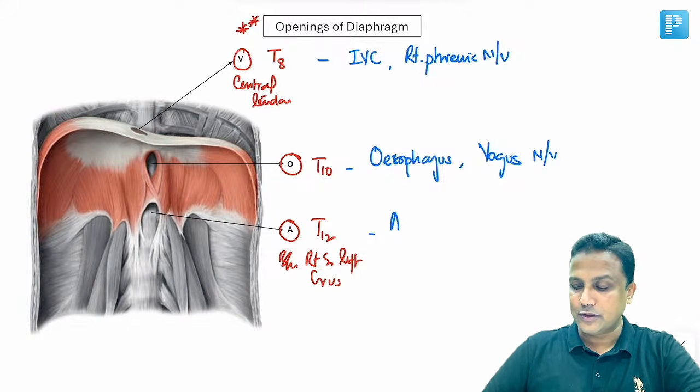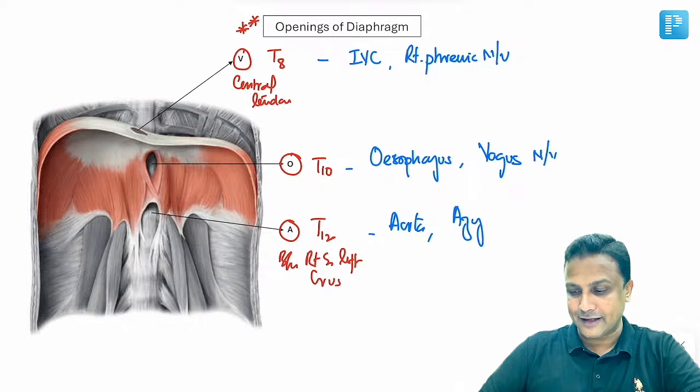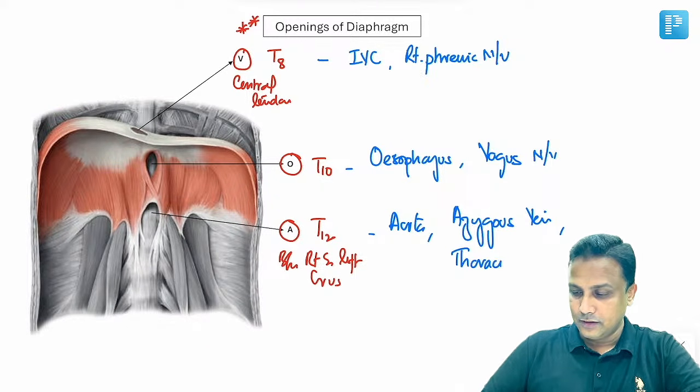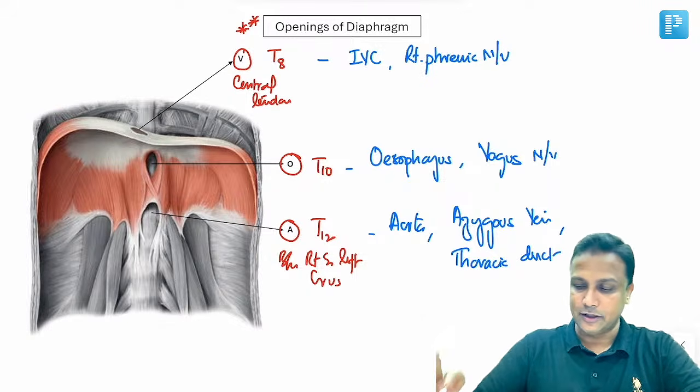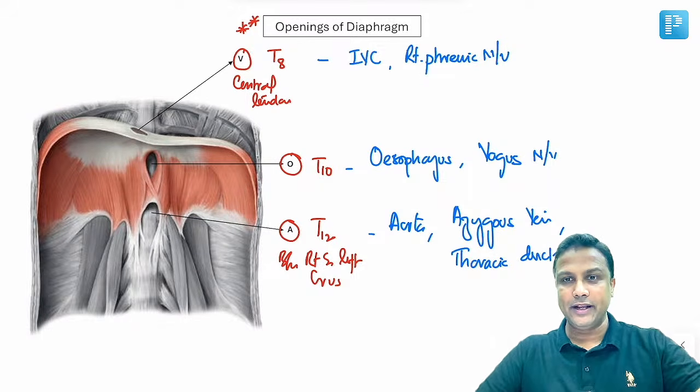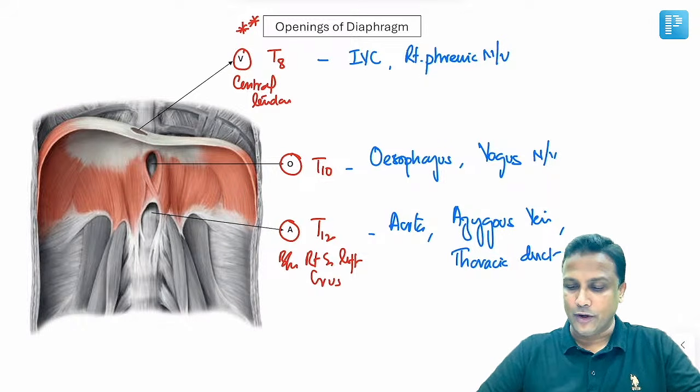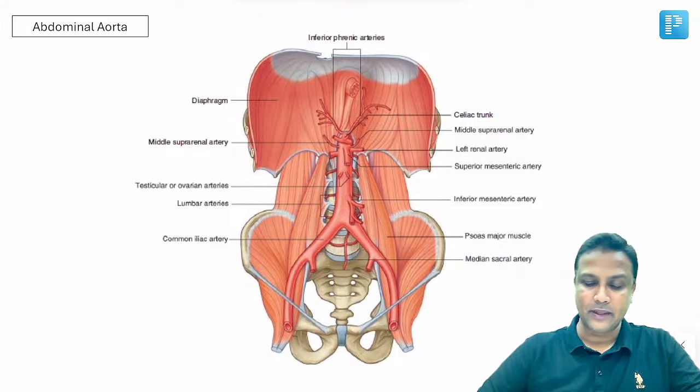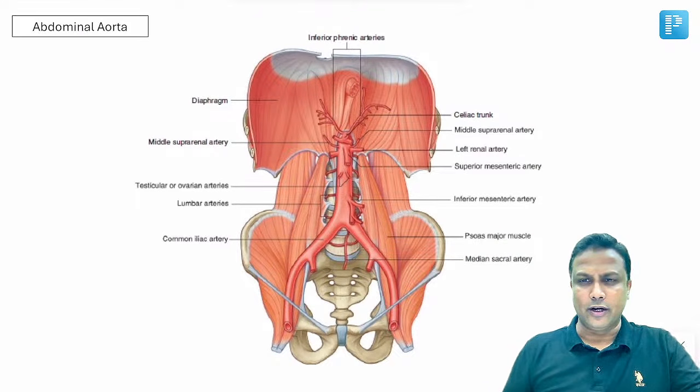And what is going to pass through the aortic opening? Of course, aorta. Along with the aorta, there will be azygous vein, and along with the azygous vein, there will be thoracic duct. There will be even thoracic duct passing from here, sir. So that is about all the openings, where they are located, and finally what is passing through the openings of diaphragm.